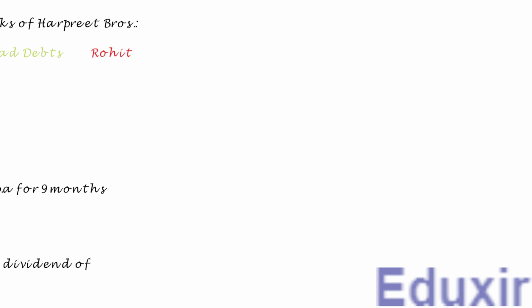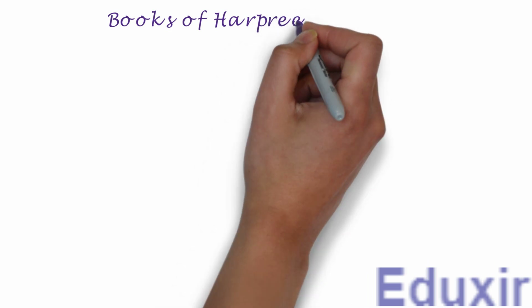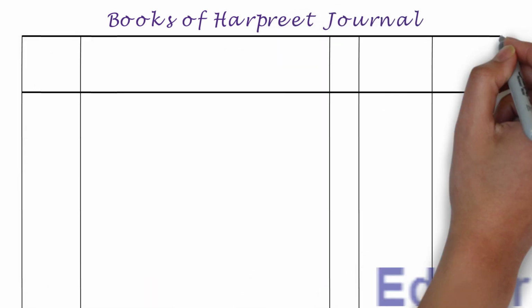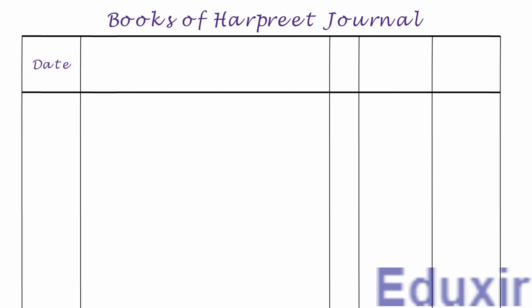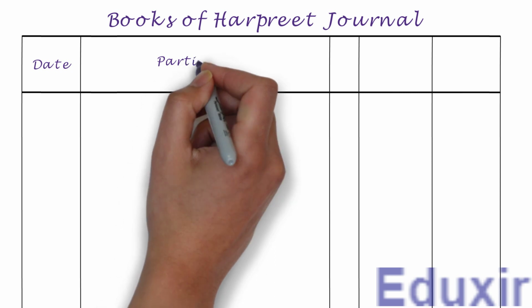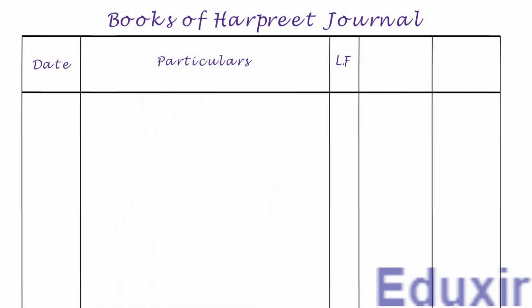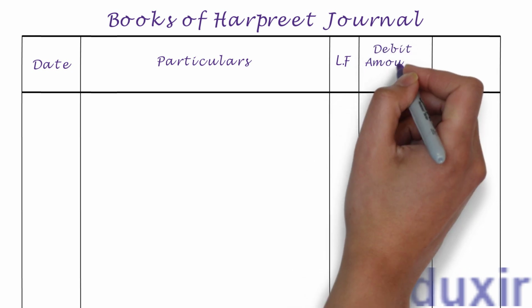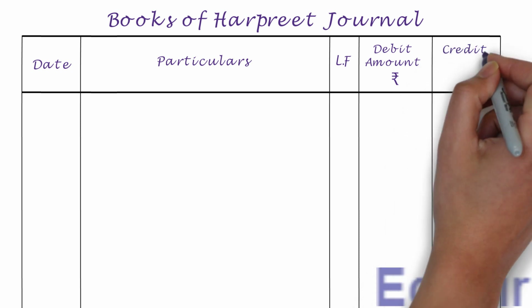Let us first record the title as Books of Harpreet Journal. Let us have individual columns for date, particulars, ledger folio, debit amount in rupees, and credit amount in rupees.